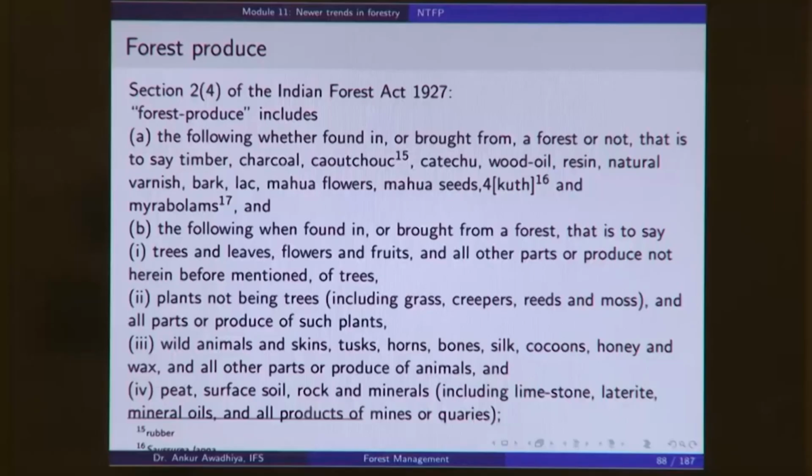And when we say non-timber forest produce, from all of these forest produce, if we subtract timber, because as we saw here, forest produce includes timber. So, if you remove timber, whatever else remains is a non-timber forest produce. Now, the next question is, how do we define timber? Is timber the wood that is there in the standing trees, or the wood that is coming from fallen trees or from cut trees? What is timber?